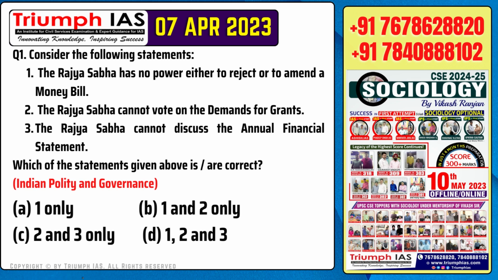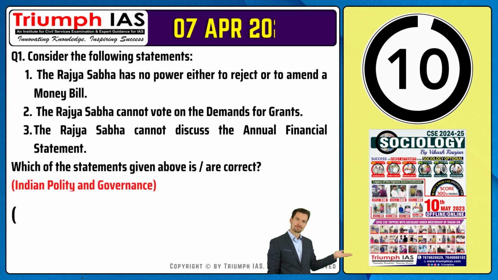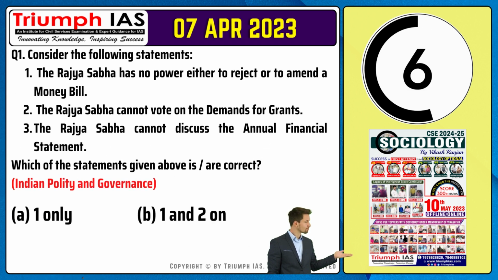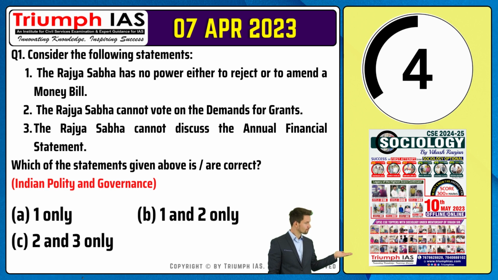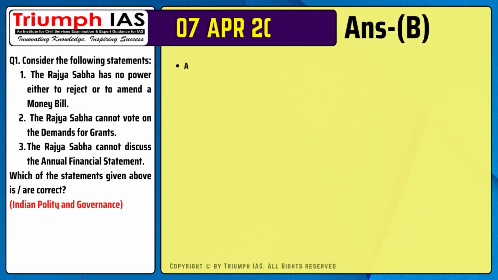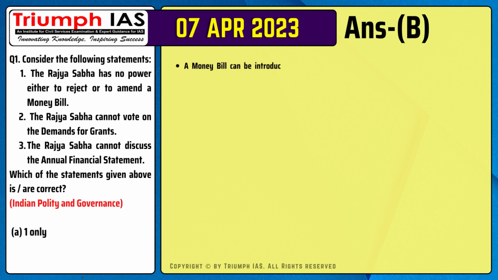Option A, 1 only. Option B, 1 and 2 only. Option C, 2 and 3 only. Option D, 1, 2 and 3. The correct answer is option B.